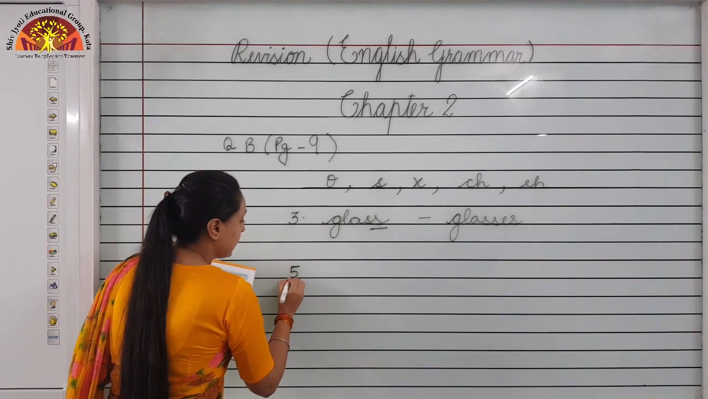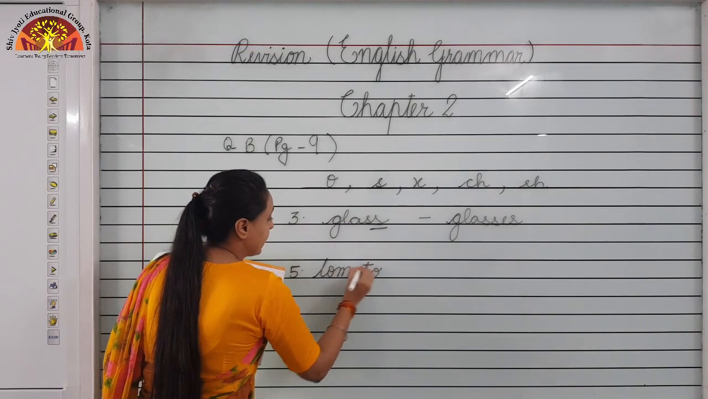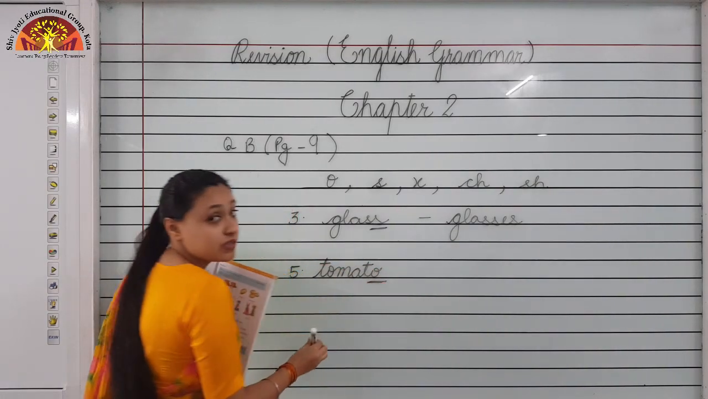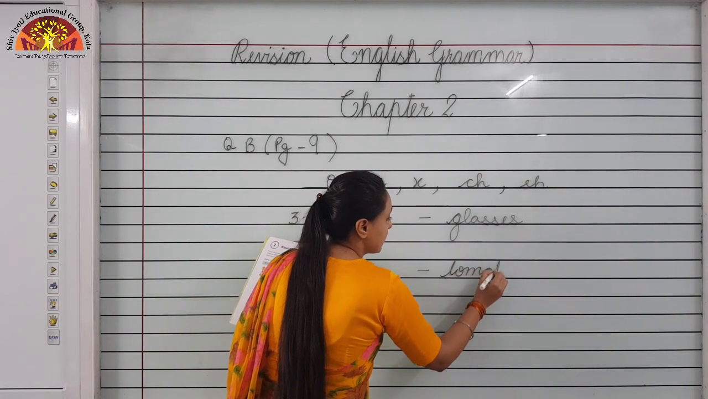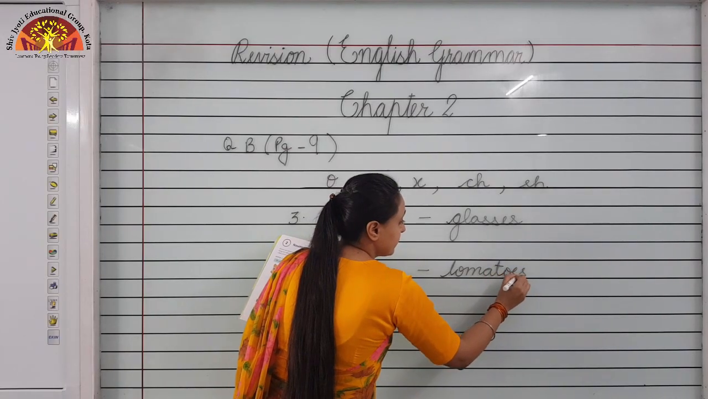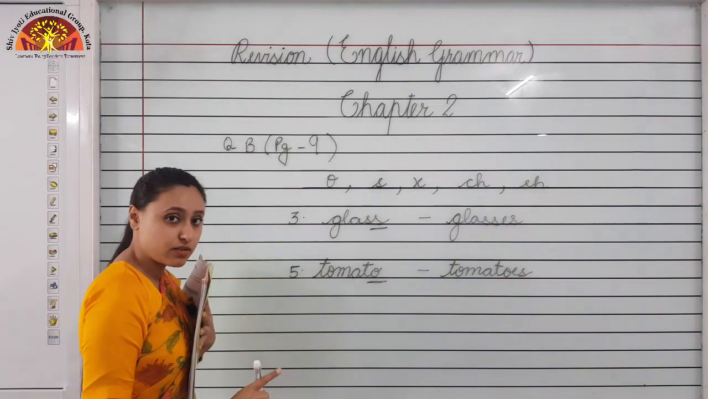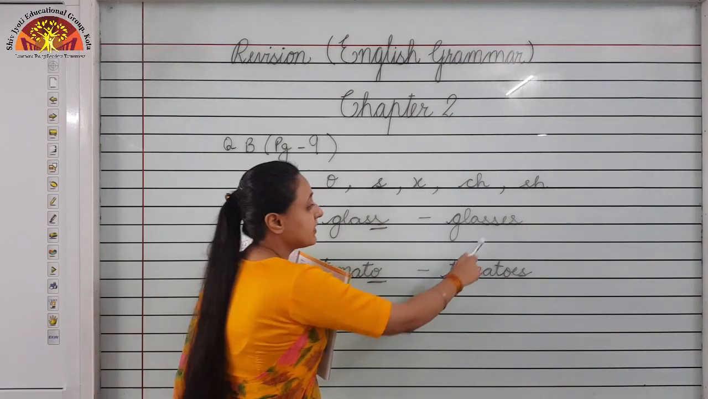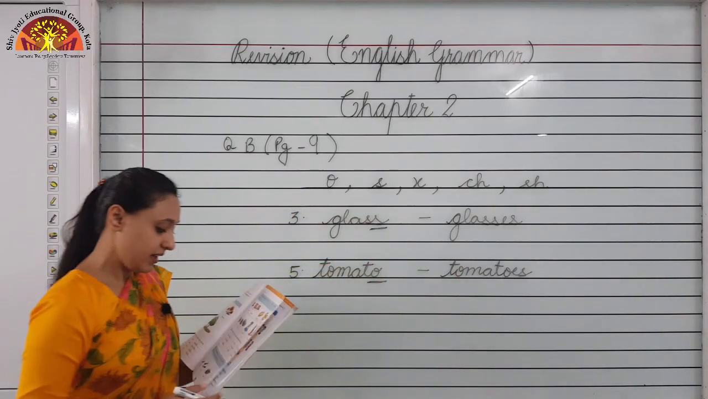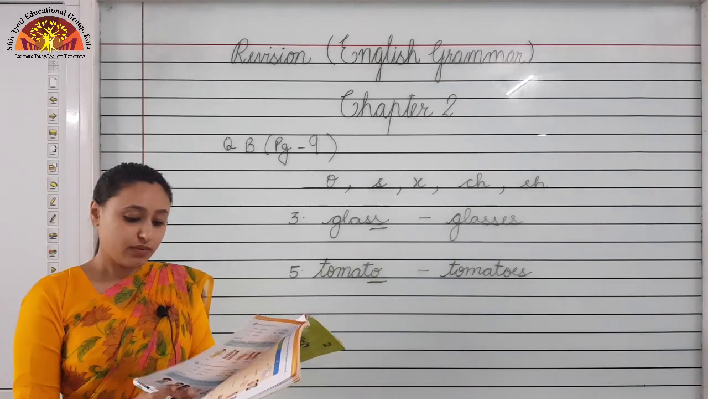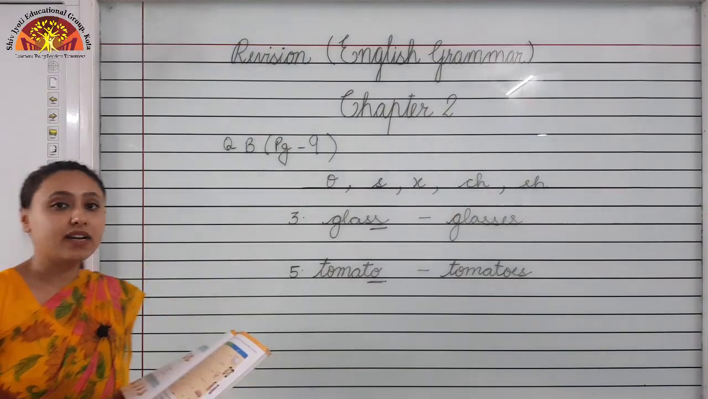We will see one more example. Number 5, tomato. Tomato ends with letter O. It will become tomatoes by adding es. So glass and tomato are singular nouns. To make them plural, we add es. Glass, glasses, tomato, tomatoes. Okay, I hope it is clear to you. Now turn your page, we will do question C.